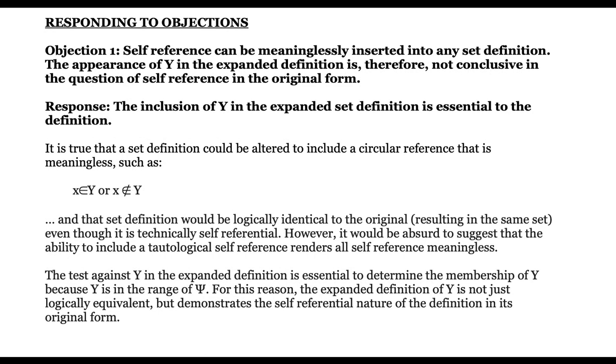Now let me respond to a couple objections I've gotten when I've discussed this with people online. Objection 1. Self-reference can be meaninglessly inserted into any set definition. The appearance of y in the expanded definition is therefore not conclusive in the question of self-reference in the original form. My response is that the inclusion of y in the expanded set definition is essential to the definition.